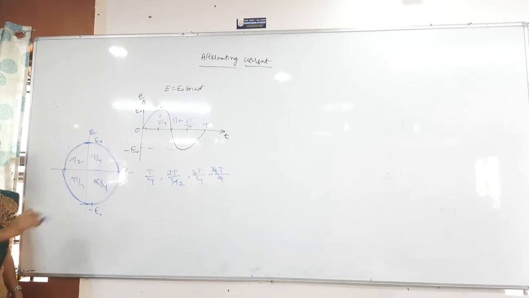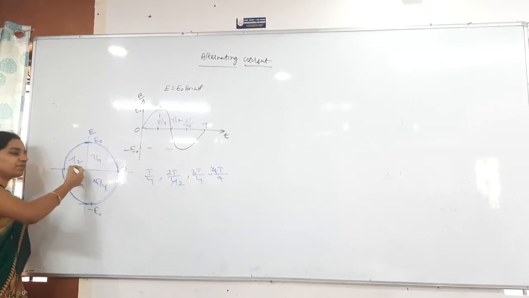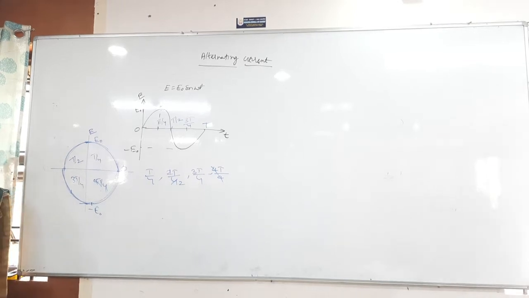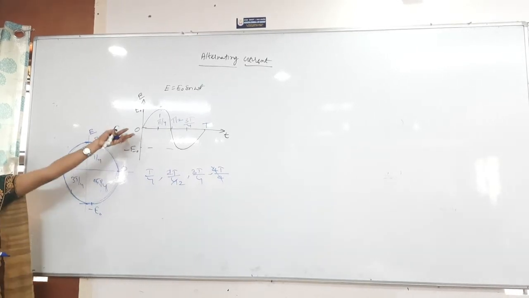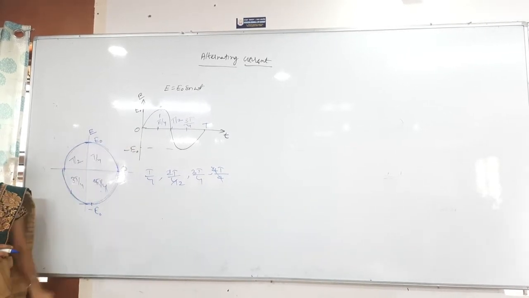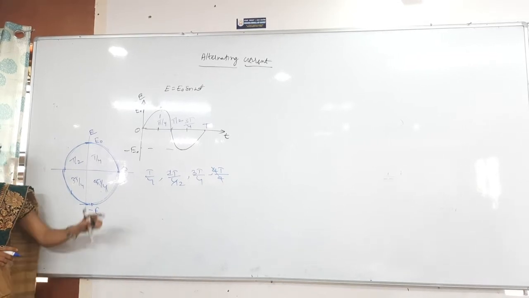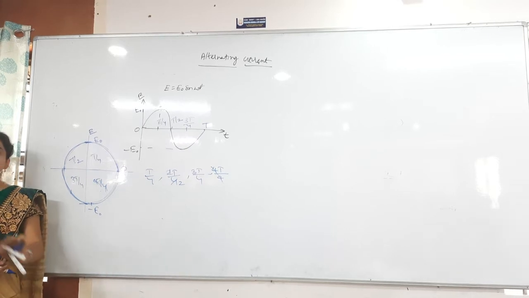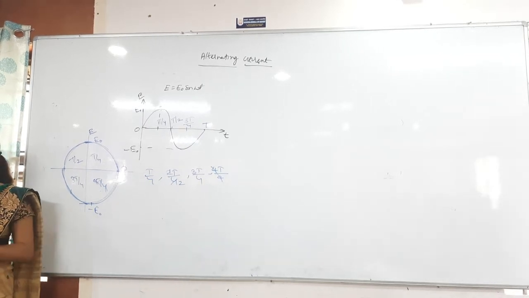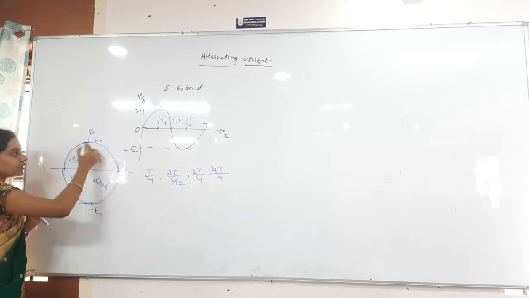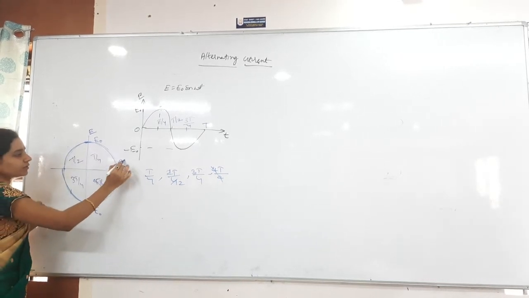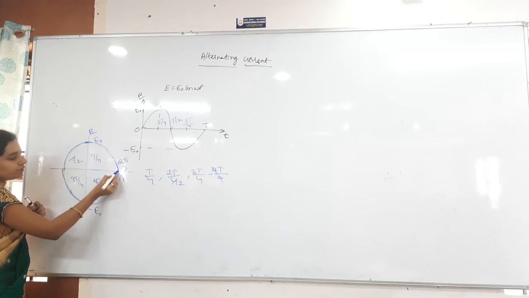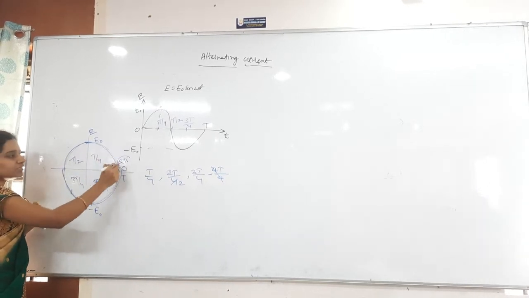Now what I am doing is just adding T by 4, then 2T by 4, then 3T by 4, then 4T by 4. That is about the time period, which we have already understood. Now about the angle we will discuss. For one complete cycle, what is the angle covered? 360 degrees. Everything we will discuss in terms of pi only. 360 means how many pi? 2 pi. So the total angle taken here is 2 pi, starting from here and coming back here.